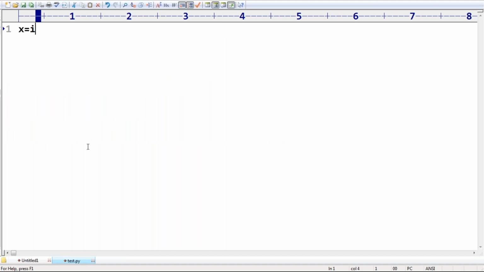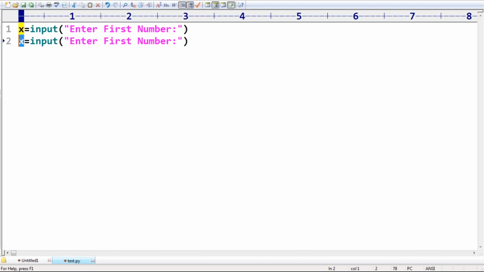So x is equal to input, 'Enter first number'. Especially the new members, observe carefully. Similarly, y is equal to input, 'Enter second number'. That's all. This is how I'm going to take two numbers.